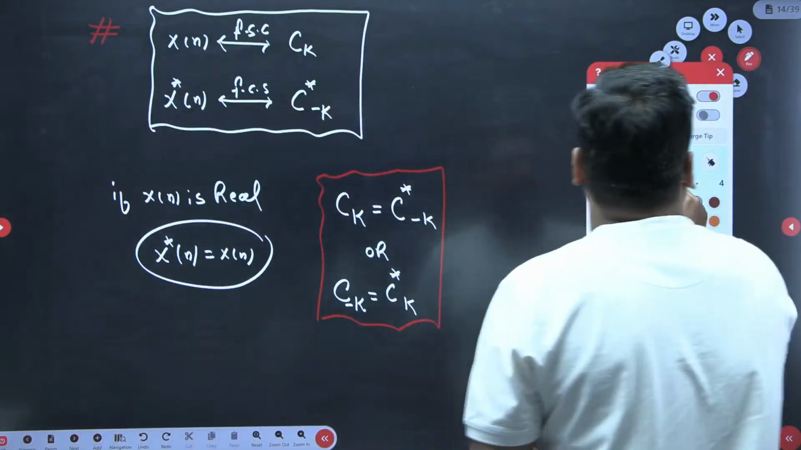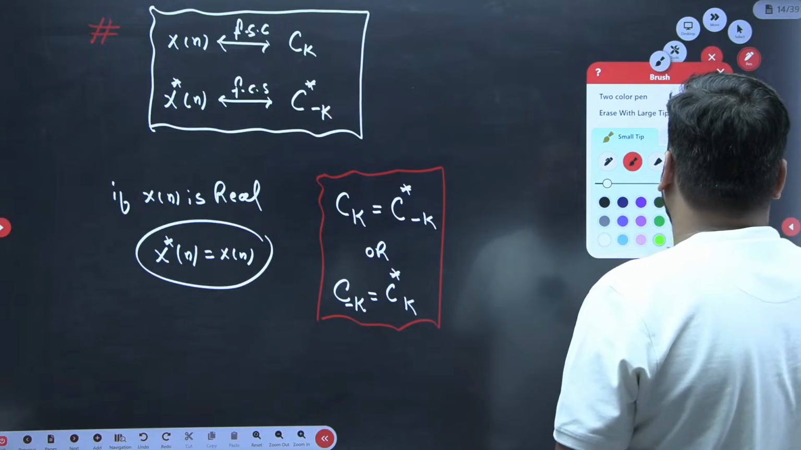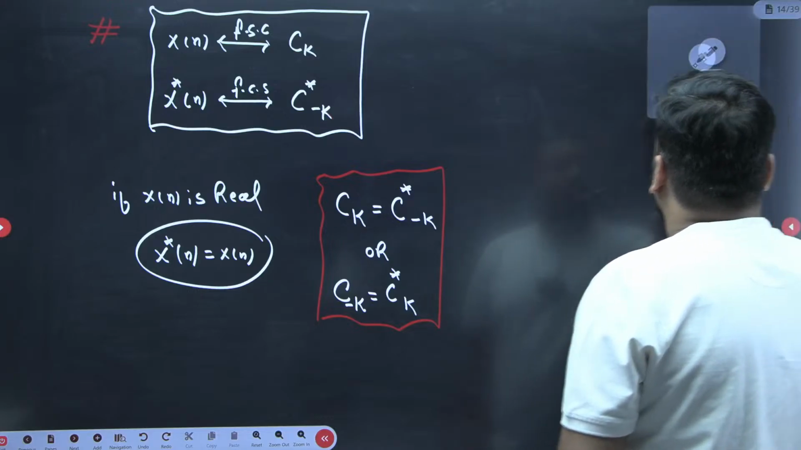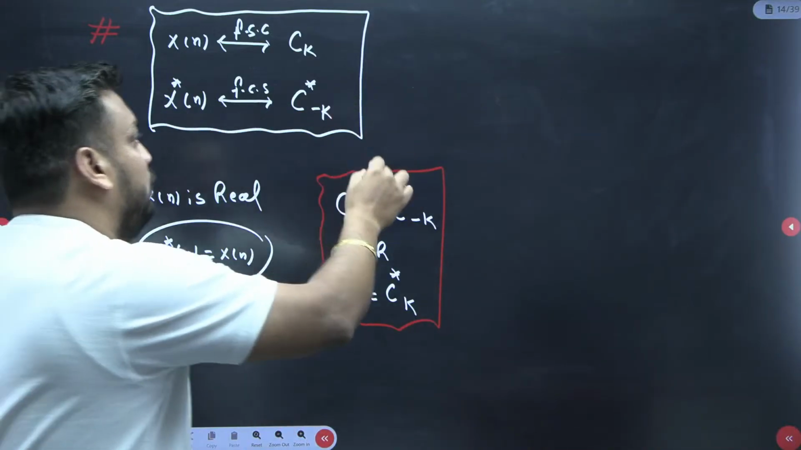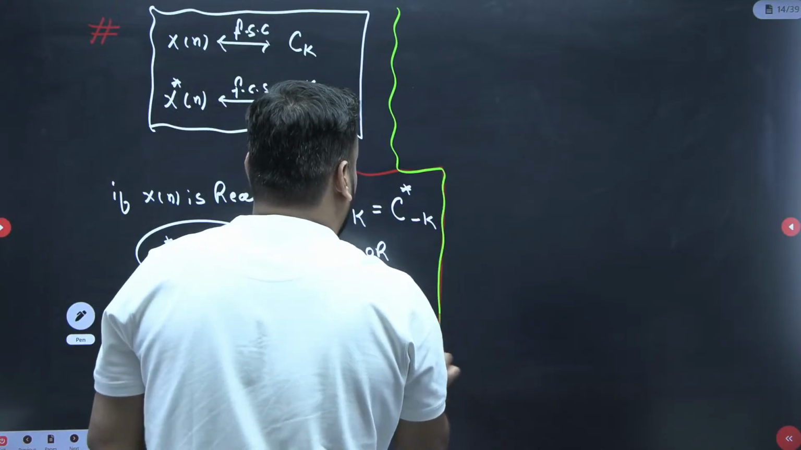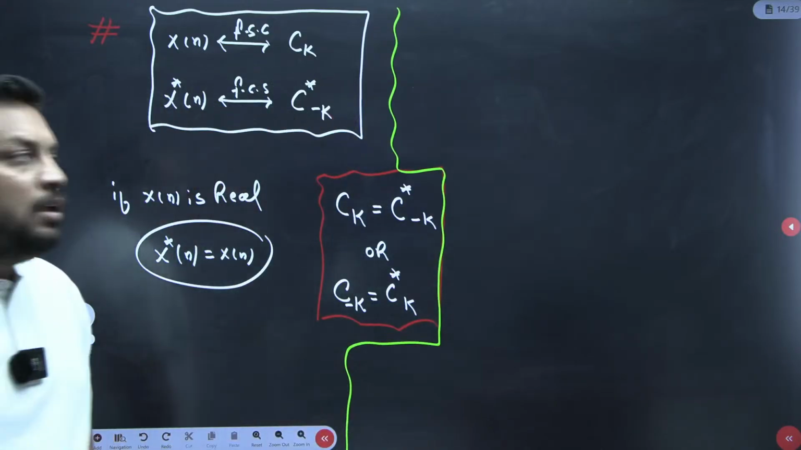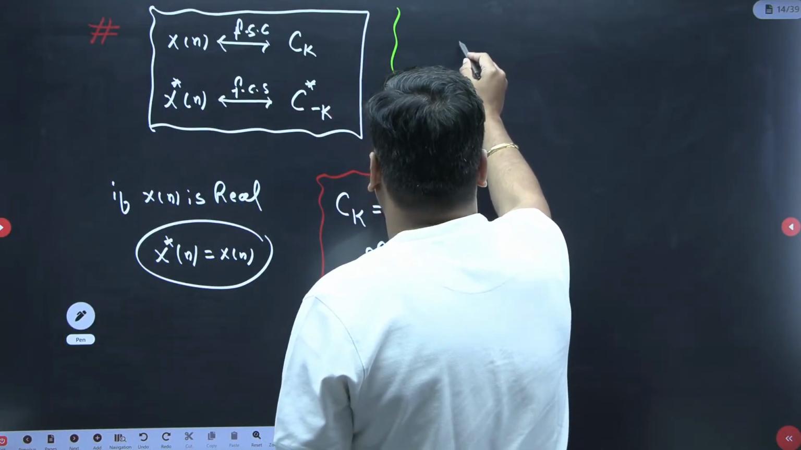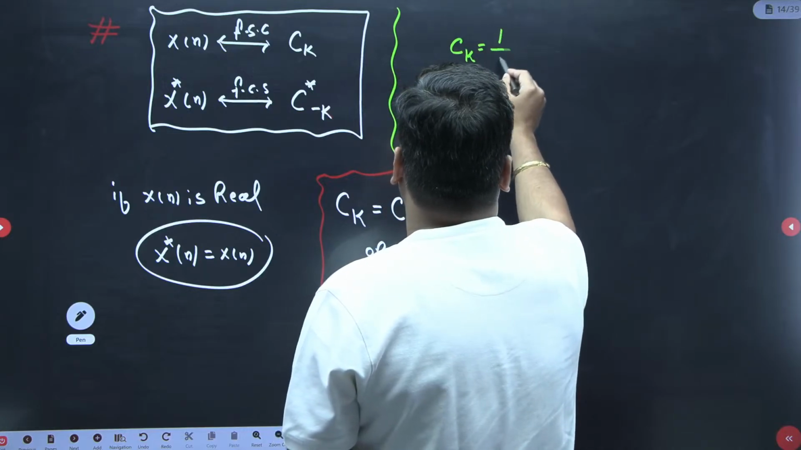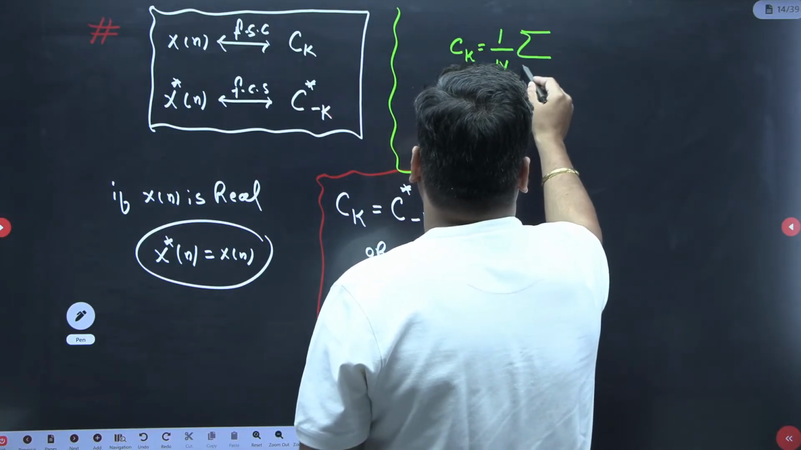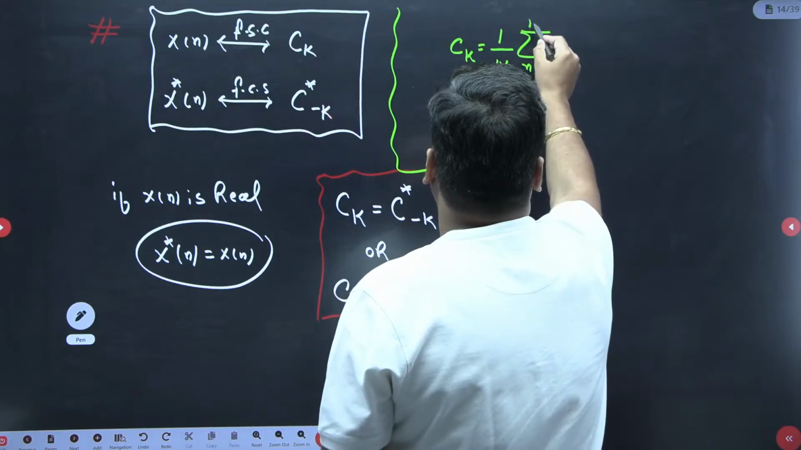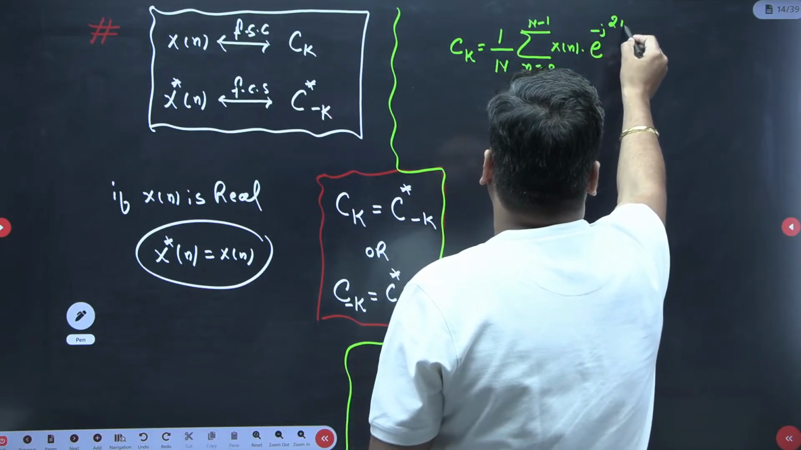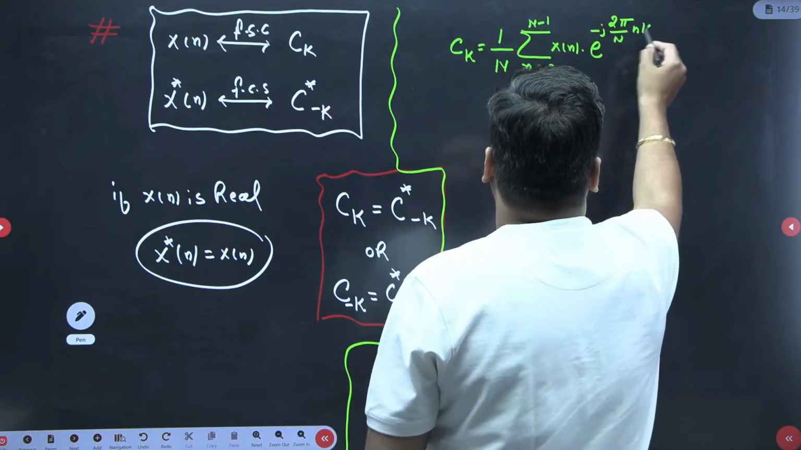And if you want to see how it comes in this equation, I will show you. However, it is not required for the GATE, but I am just doing it for your interest. If you apply it in the formula, you will get this. I will take the formula of Ck. So the Ck formula is 1 by N sigma of n equal to 0 to N minus 1 x of n times e to the power minus j 2 pi by capital N into nk. This is the formula of Ck.